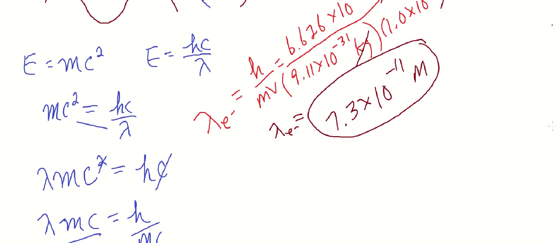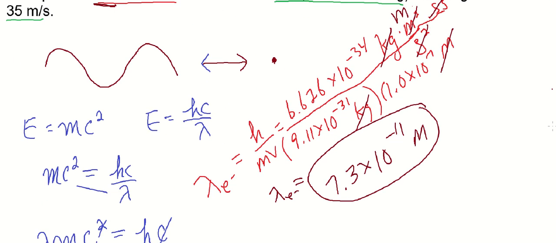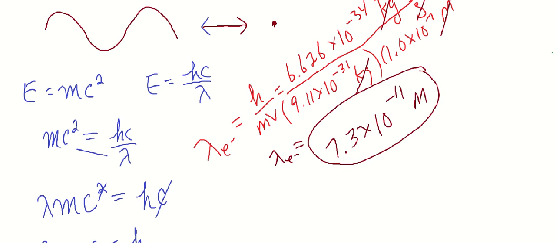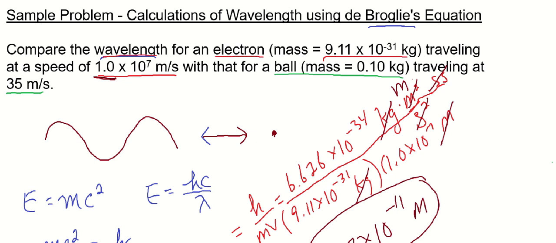All right, I'm going to try not to get off topic. Ball is in green. Let's do the same thing right here. Now, there's going to be a much shorter wavelength because a ball is much bigger than an electron.